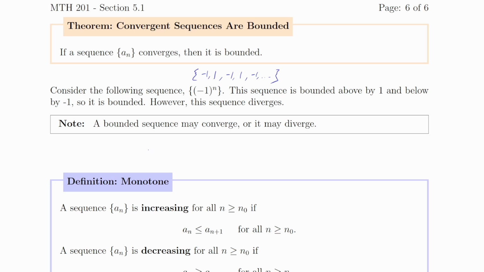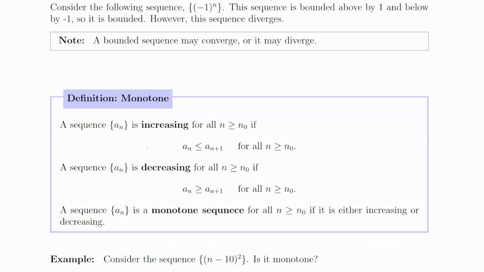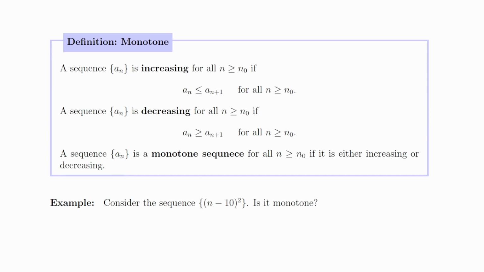All right, now let's talk more about these bounds and how things move around. We can say that a sequence is increasing if it's always going up. So just like with the graph of a function, if the values are always getting bigger, then it's increasing. If the values are always getting smaller, then it's decreasing. A monotone sequence is a way to say increasing or decreasing without specifying which one. It's just saying it's moving in one direction. It could be either increasing or decreasing.